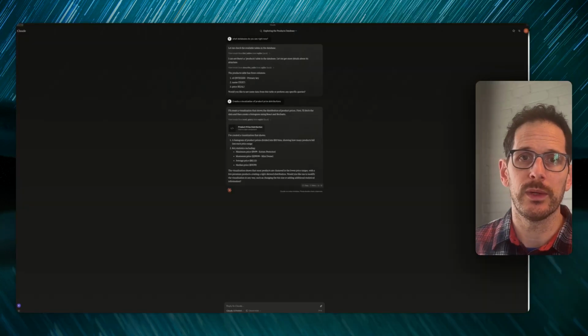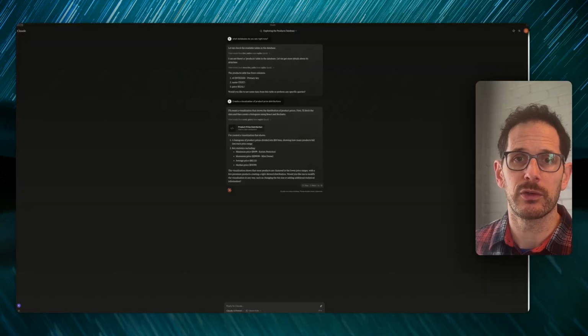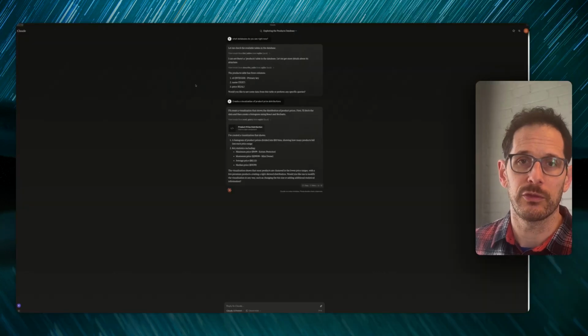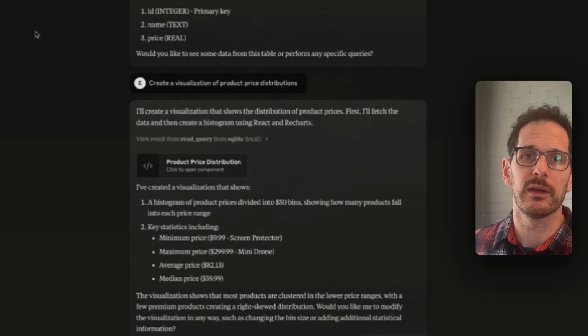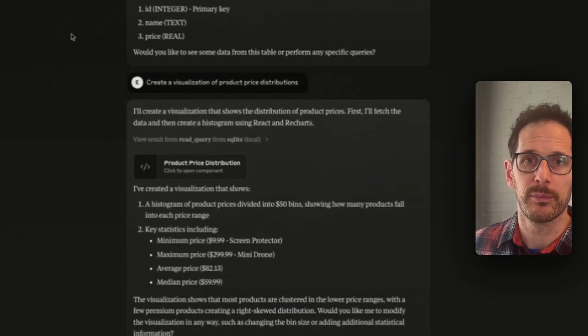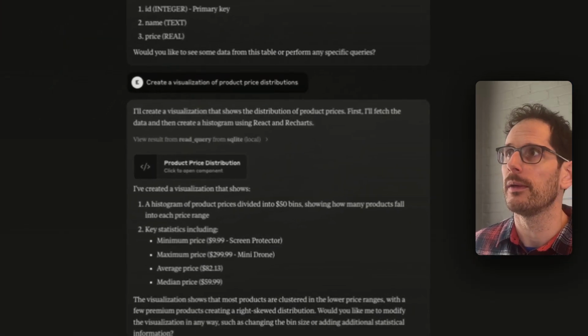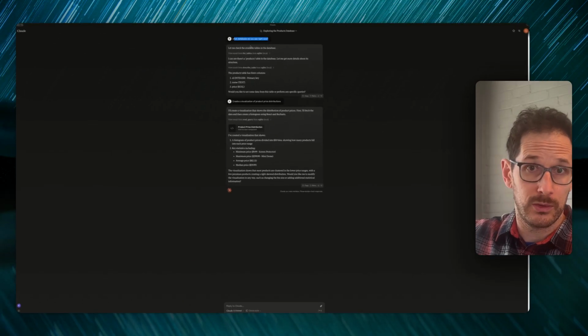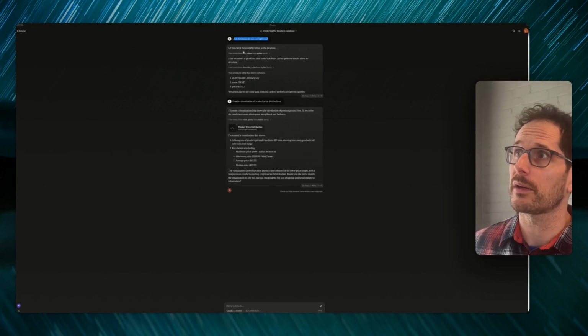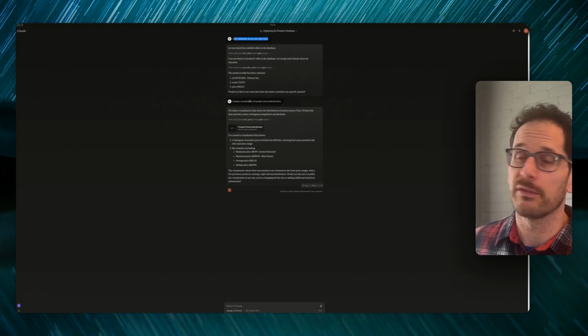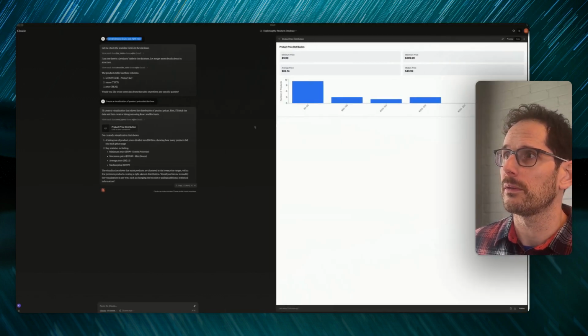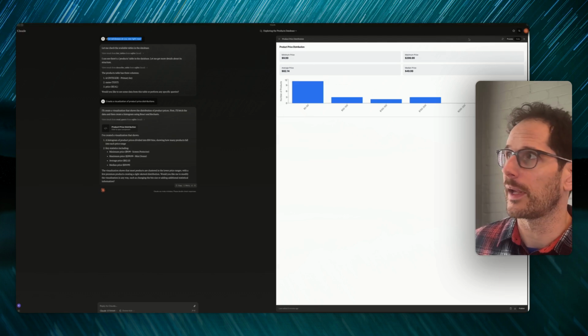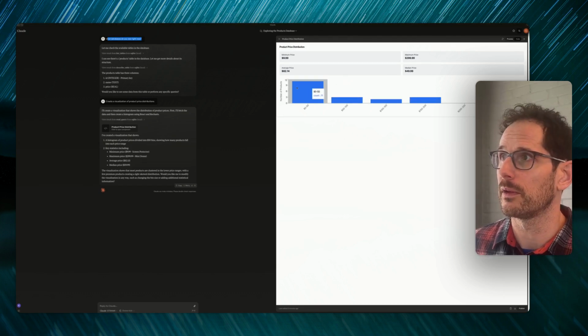So the main way that you interact with MCP servers is through Claude. Currently, this is the first implementation, but the idea is that other clients could come along and pull in these MCP servers as well. But Claude's going to be the one most people are familiar with. If you were to say, hey, I installed a SQLite database with products, what databases do you see? It tells us about the products. You can say, create a visualization of those products. If we jump in here, it spins up a React app and actually runs it here in this context. And so you see the distribution.